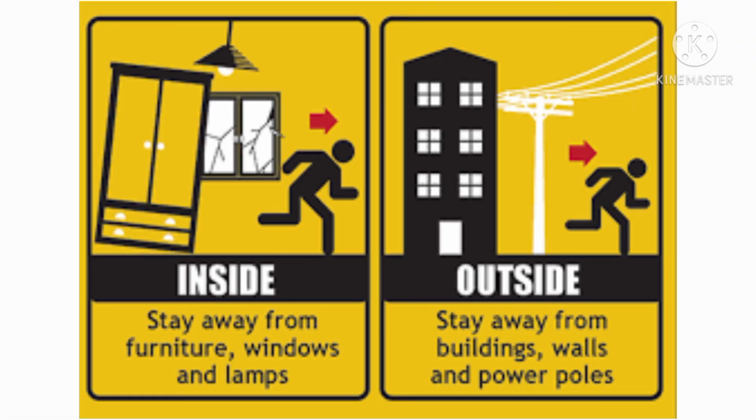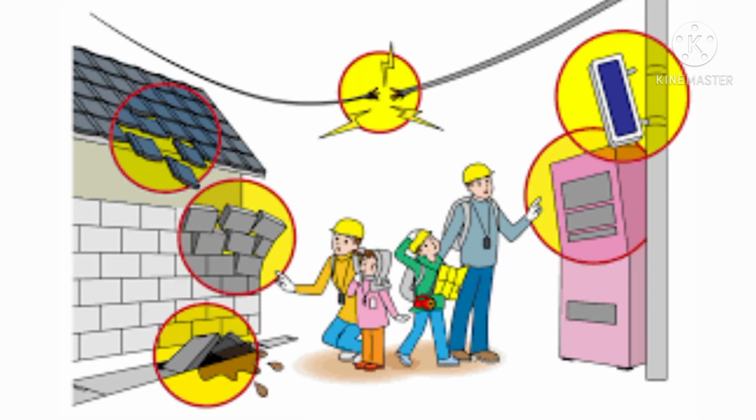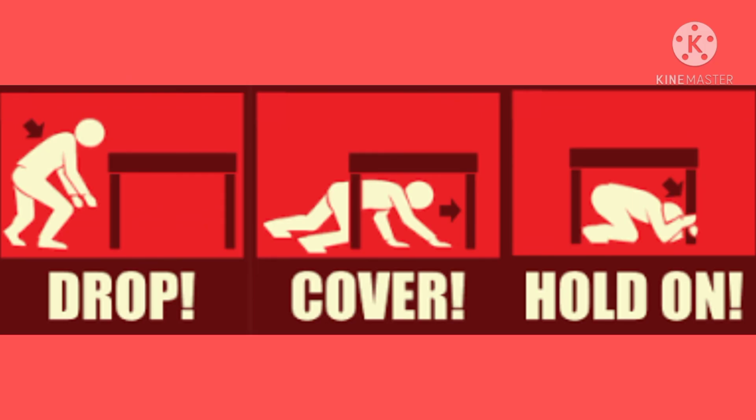Some of the safety measures to be followed during an earthquake are: if you are outdoors, move to an open area, stay away from buildings, electric poles, trees, and if you are traveling, stop your motor vehicle and avoid being below bridges or overpasses. And if you are indoors, move away from the windows, doors, large mirrors, and take shelter under a corner table. Protect your head by wrapping it with your arms.